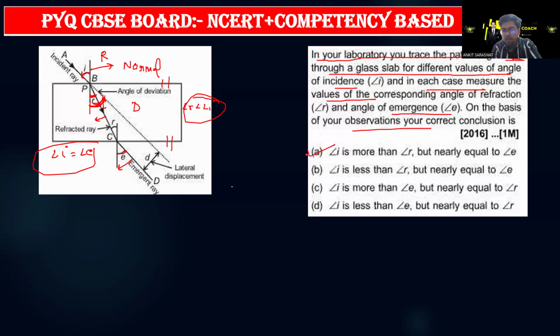That is correct: option A. The rest of the options are not correct. The option saying angle I is less than R is wrong, and that one is also wrong. So option A is correct. Clear? Thank you so much. I think this doubt is clear too.